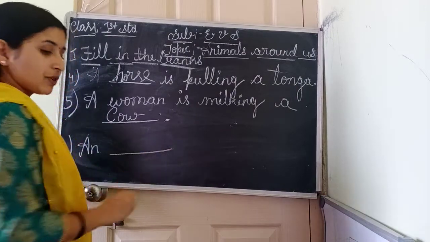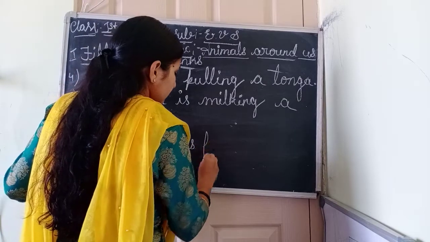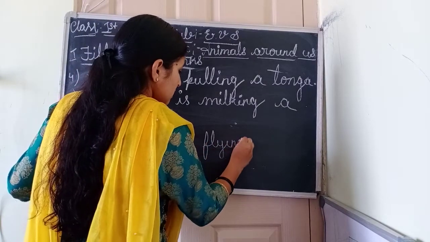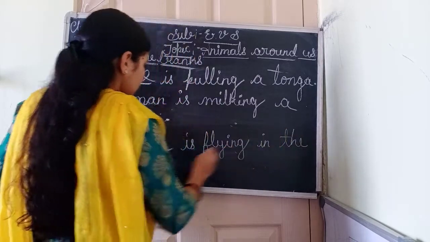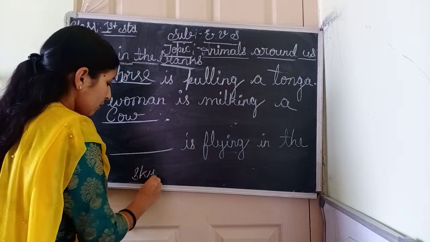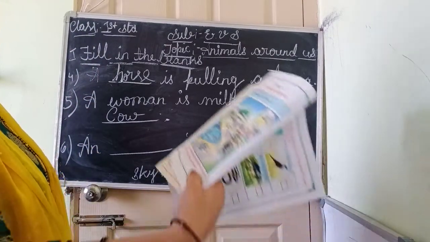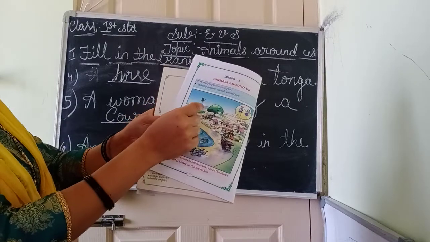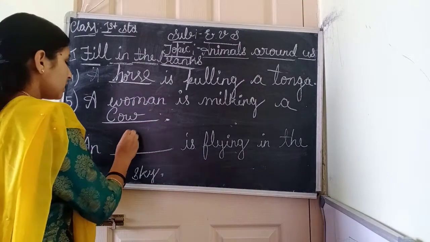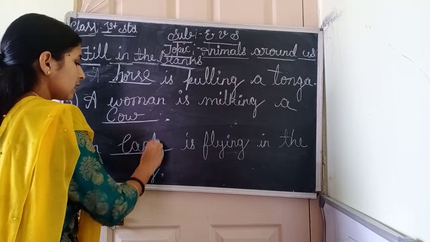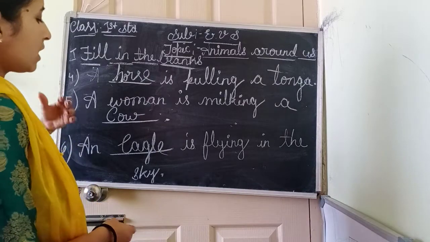And dash is flying. F-L-Y-I-N-G, flying in the sky. S-K-Y, sky. One bird is flying in the picture, children, in the sky. See here, near the tree. Which bird is that? An eagle. E-A-G-L-E, an eagle. An eagle is flying in the sky.